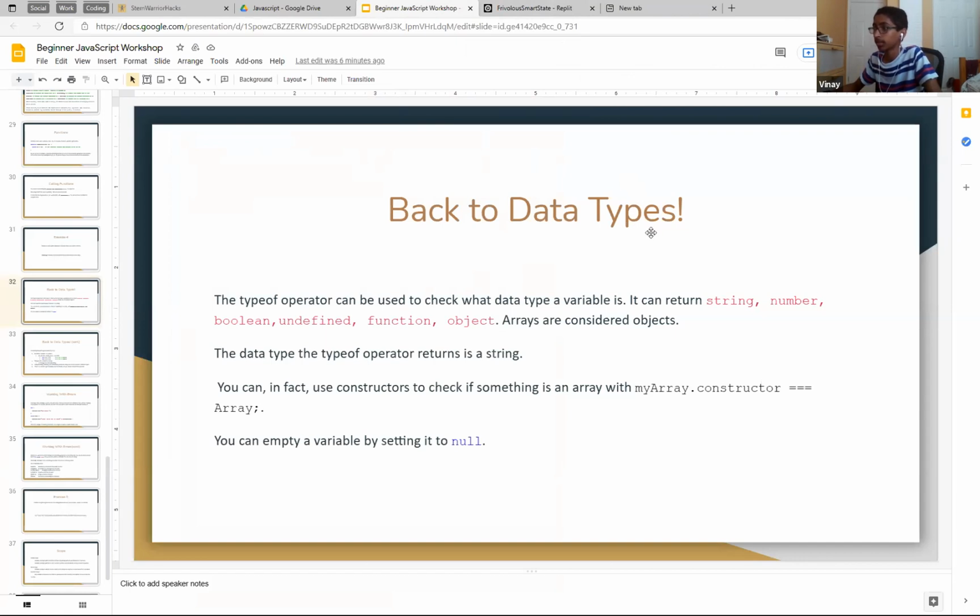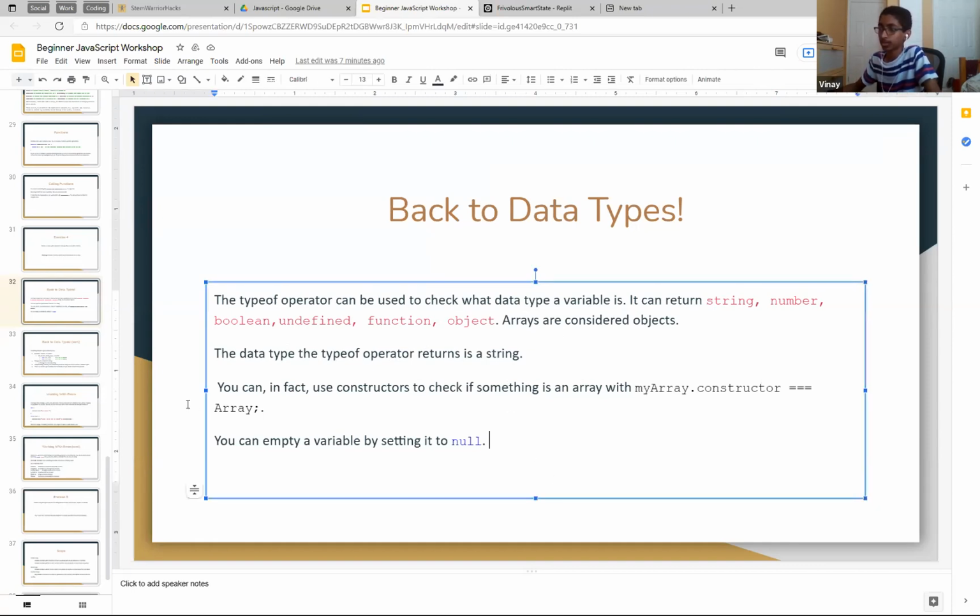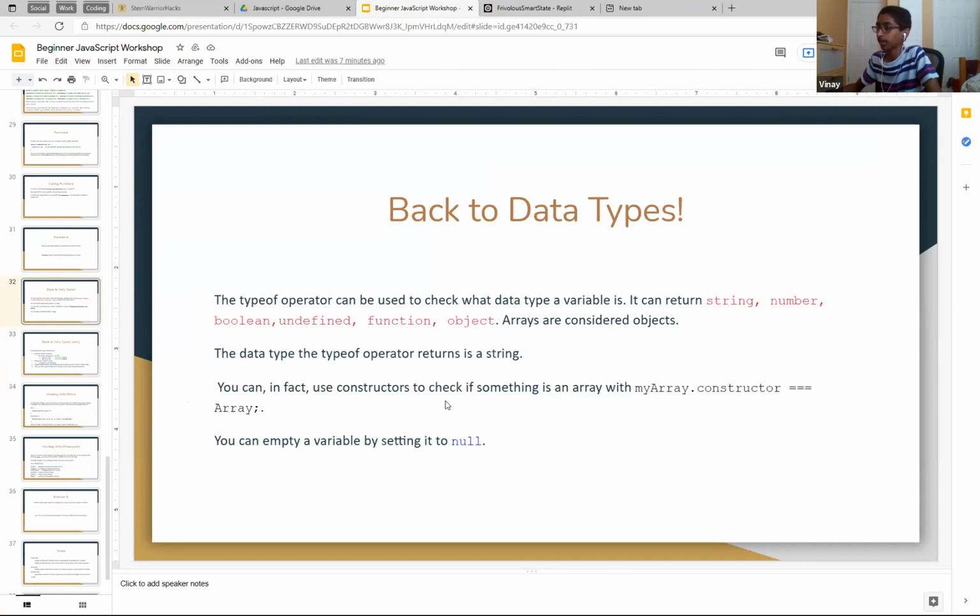And then back to data types. So the typeof operator returns these types, right? If you have an array, it's considered an object, and typeof returns a string. It's the data type that the typeof operator returns. It's a kind of funny thing to say, but it returns a string, and you can use constructors. This is a little bit harder to understand, so it's okay if you guys don't understand what it means. You can empty a variable by setting it to null or an empty string. It's up to you. The typeof operator is helpful if you don't know what something is returning, like an API is returning or something like that.